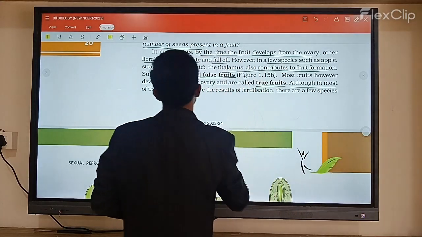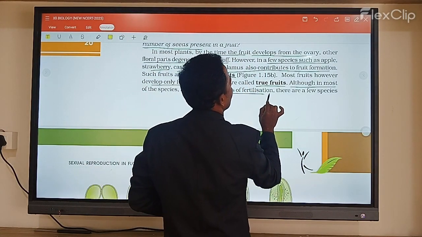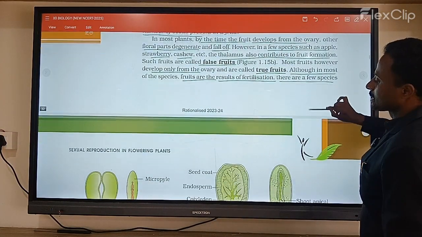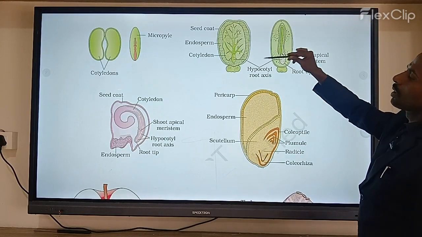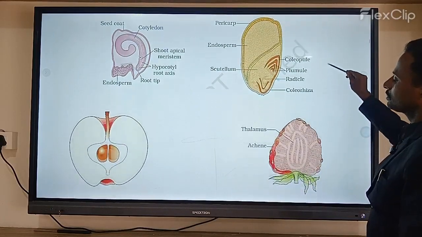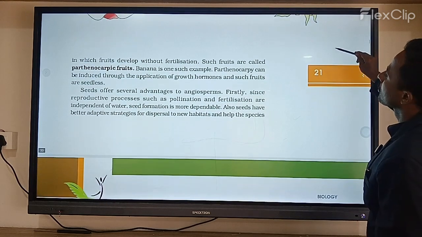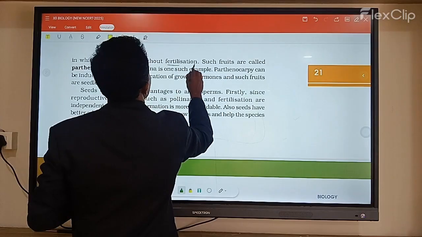Although in most species fruits are a result of fertilization, there are a few species where fruits develop without fertilization. See, this is a complete monocotyledon and dicotyledon seed, and the scutellum part is given here. This is a strawberry.